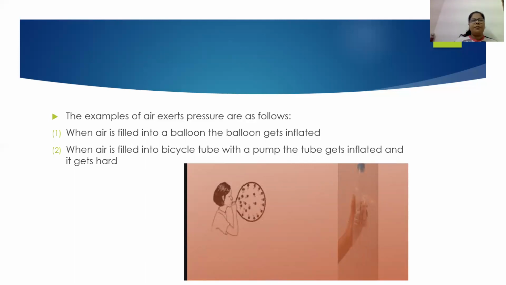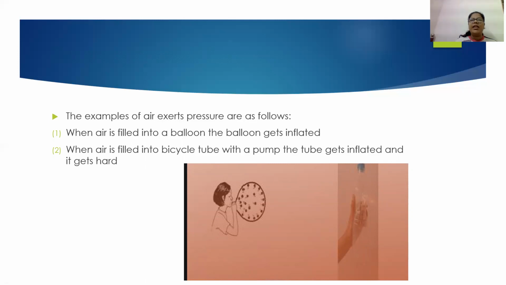Another example is when air is filled in a bicycle tube with a pump. Sometimes you may see that the air in your bicycle tire gets very low. So for that, you fill the air in the bicycle tire with the help of a pump.